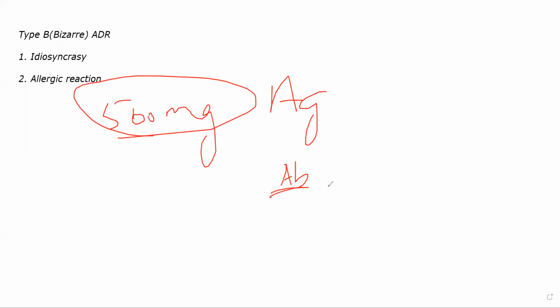There can be different types of allergic reactions, but you will have an allergic reaction. And subsequently, any time there is an exposure to this drug, whether on the skin, the respiratory tract, the GIT, anywhere, you will have a proper allergic reaction. The patient will have fever, rashes, all of that. They'll start sweating, or they might become anaphylactic. All of that will happen. So those are the two types of bizarre reactions.